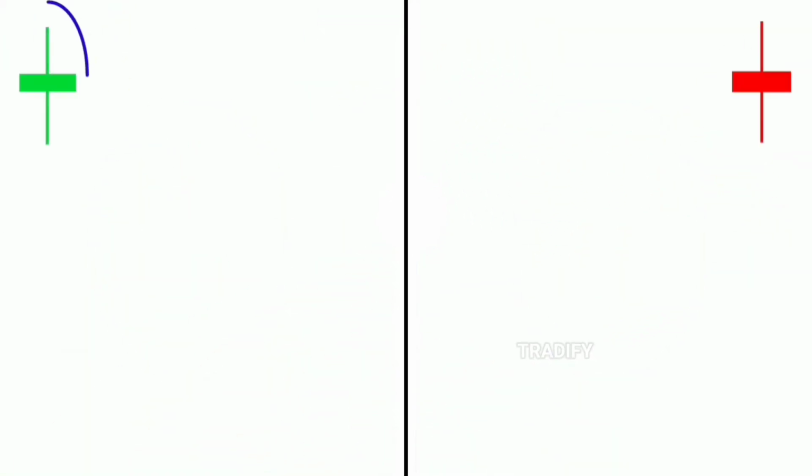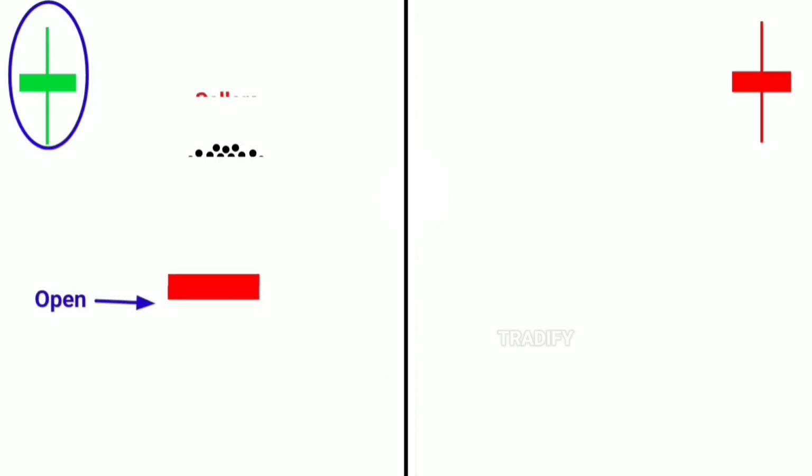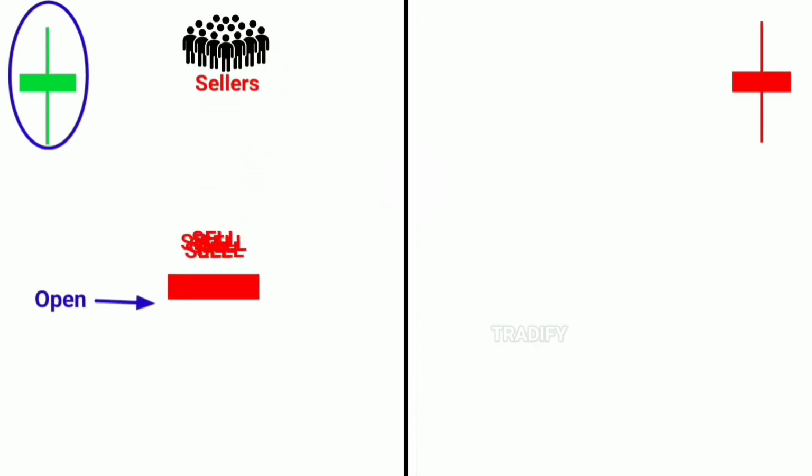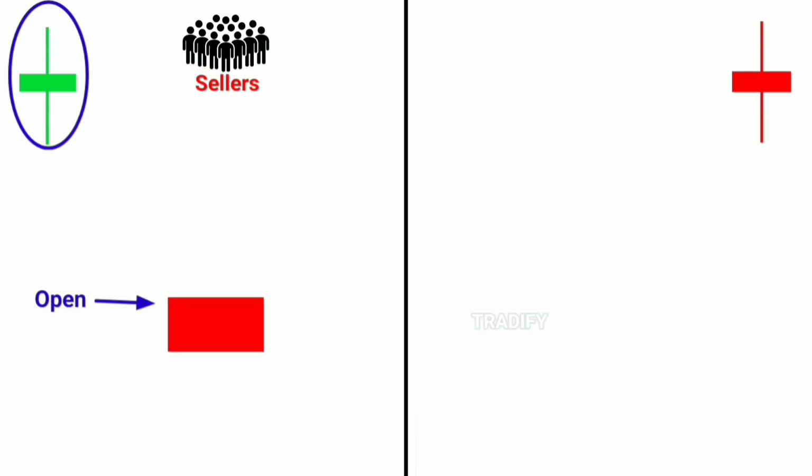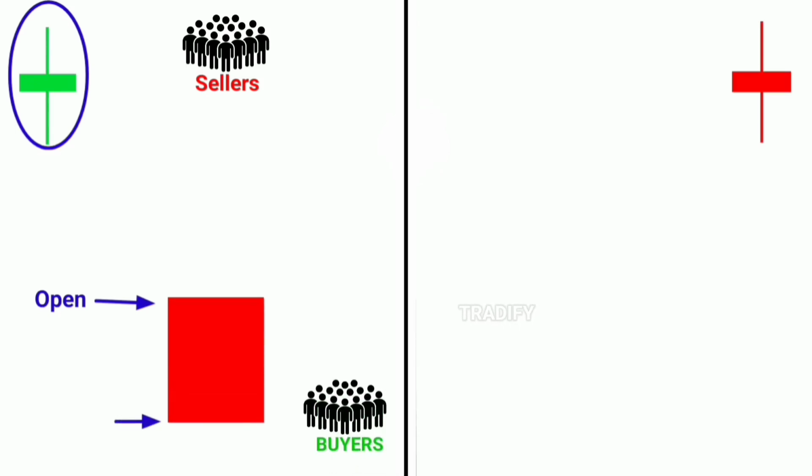When a green spinning top candle starts forming on the chart, the price opens from a certain point. From there, a lot of sellers begin selling, which increases the supply and causes the price to move downwards. As the price moves down and reaches a certain point, buyers start becoming active from there, and a large number of buyers begin buying.